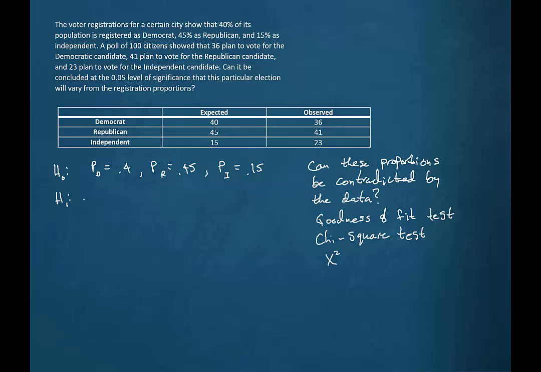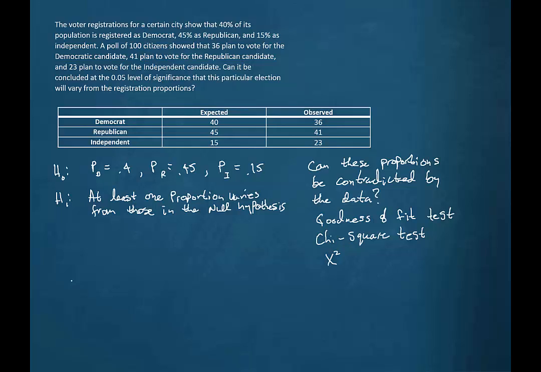So our alternative hypothesis will be that at least one of these proportions varies from those in the null hypothesis. Again, if we think about that, if just one of these is different, then this distribution of proportions is not as what we have stated here in the null hypothesis.